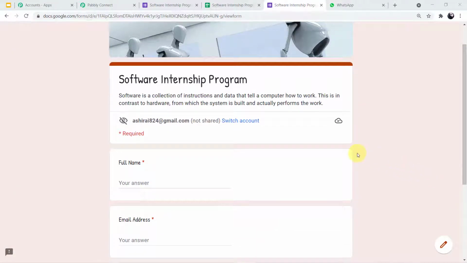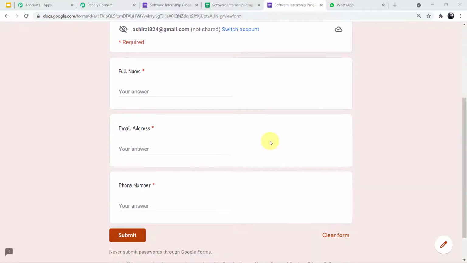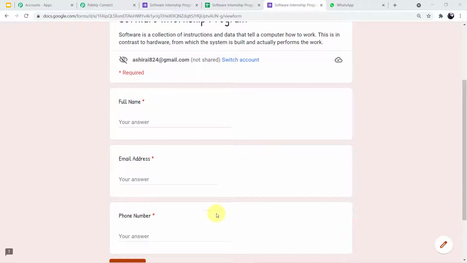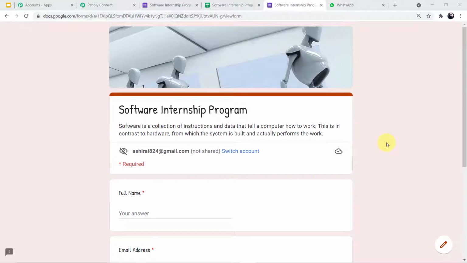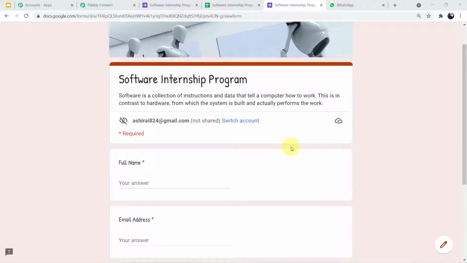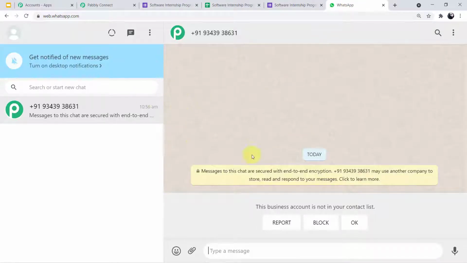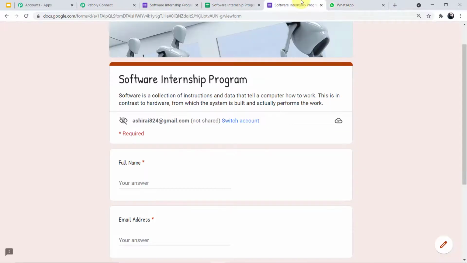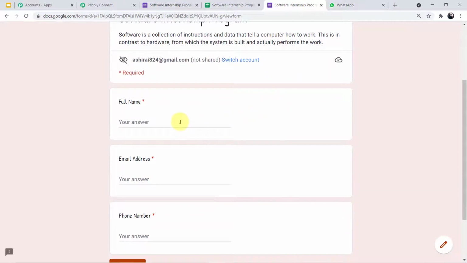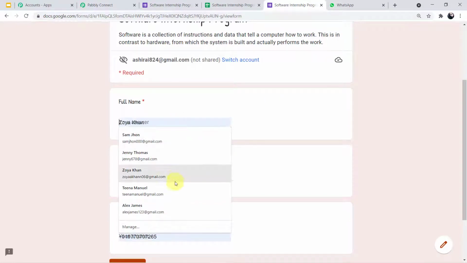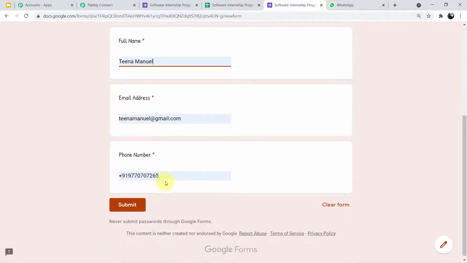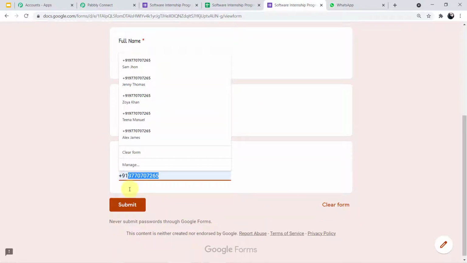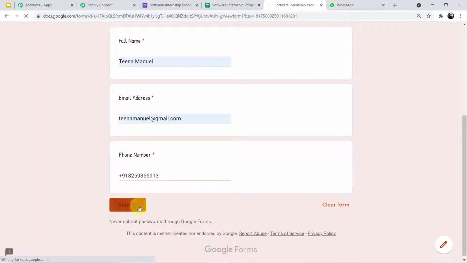Okay guys, so this is the particular form, the software internship program form I have created for my interns. Now interns will fill up this form, and as soon as they fill it up, automatically they will receive a WhatsApp message. So now we will fill up the form on behalf of our intern, and this is my WhatsApp web page. Here the message will be reflected. So let's see if the message gets reflected as soon as we fill up the form. Let's say our intern's name is Tina Manuel. This is the email address. Let me edit the number. Okay, so this is the number. Now we will submit the form.